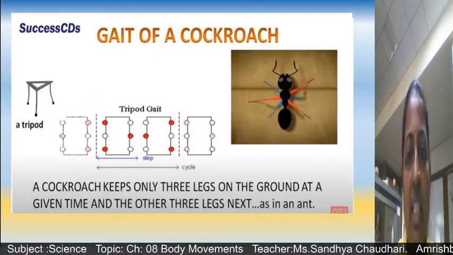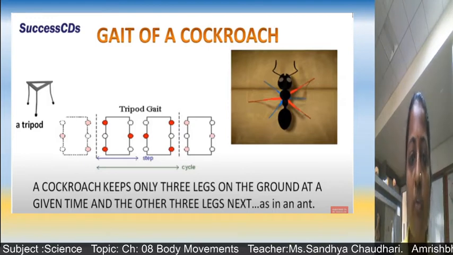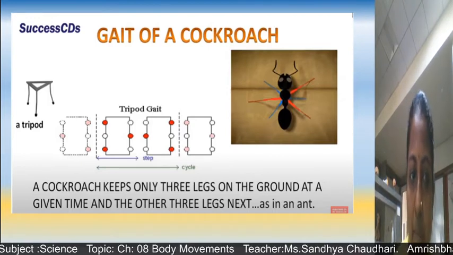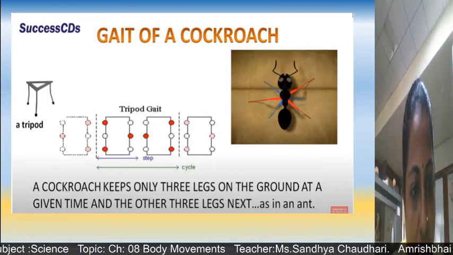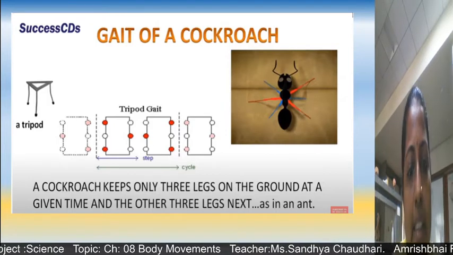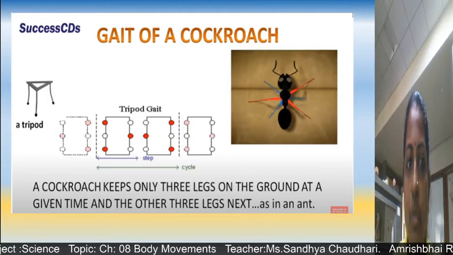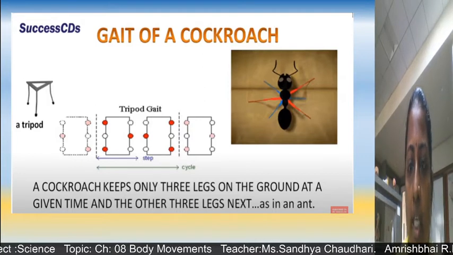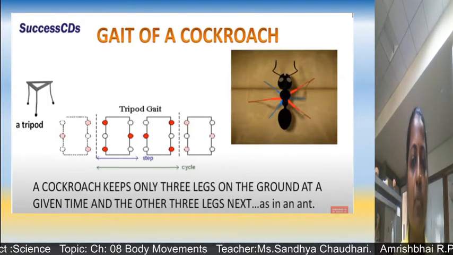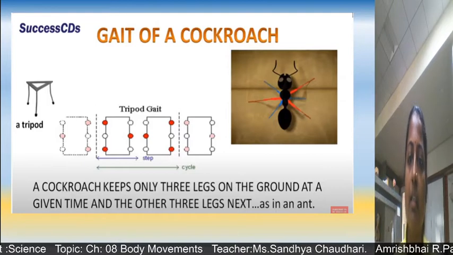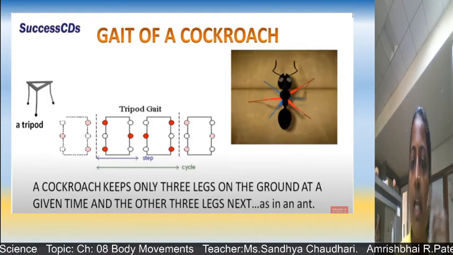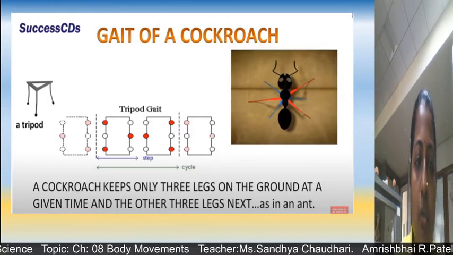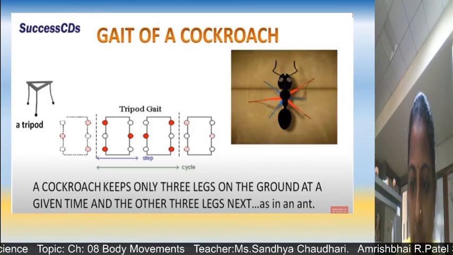Now in the figure you can see an ant, but the way a cockroach moves is the same. A cockroach keeps only 3 legs on the ground at a given time, and the other 3 legs next time. As you can see in the figure, 2 legs from one side, 1 leg from another side. Again next time, 2 legs from this side and 1 leg from that side. So in this way they are moving.